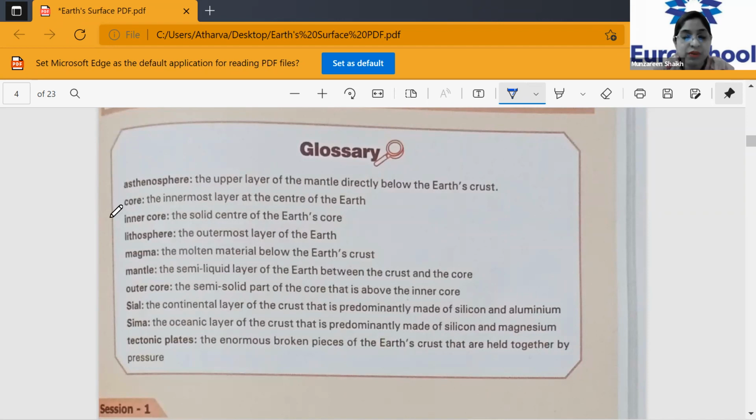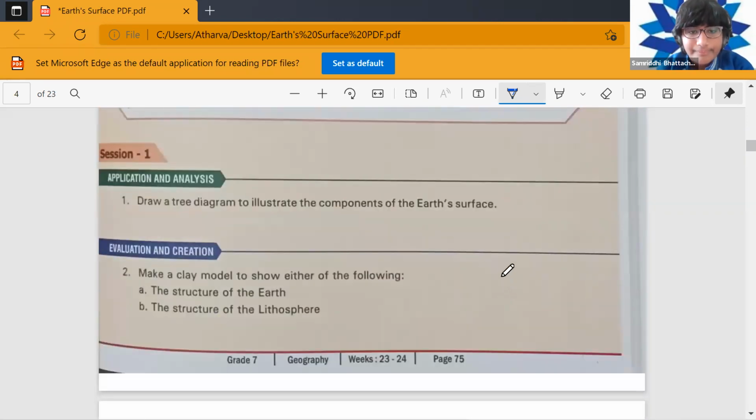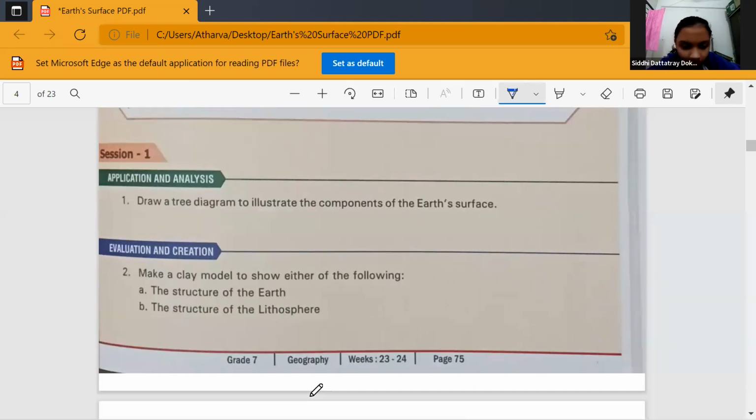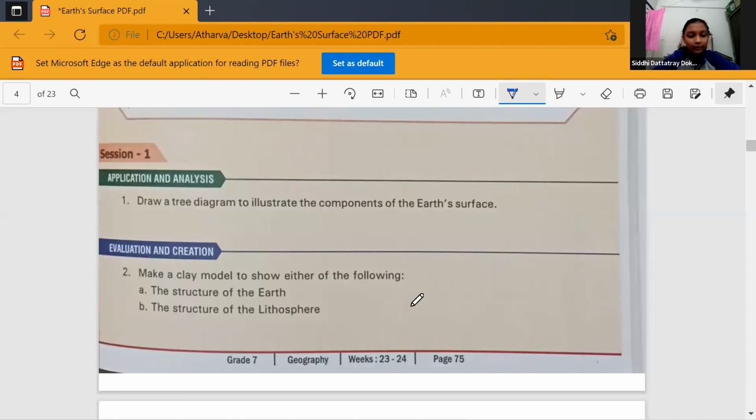All right, now let's do the question answers, what we've studied today. Let's see if you can answer me. Draw a tree diagram to illustrate the components of the Earth's surface. That's so simple. Tell me what are the components of the Earth's surface. You'll tell me orally. What are the components? Air, water, soil. And oxygen, atmosphere. What are the different components of soil?